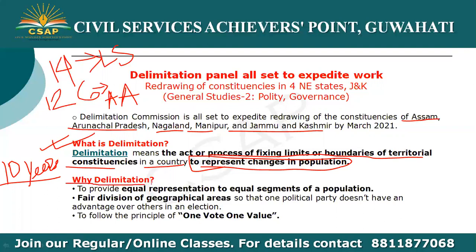Now why delimitation? So the first point is to provide equal representation to equal segments of a population. So after 10 years, if any population structure has changed, then the seats or the constituencies will be arranged as per the modified population composition. Also, fair division of geographical areas so that one party does not have an advantage over others in an election. So to have a fair election,